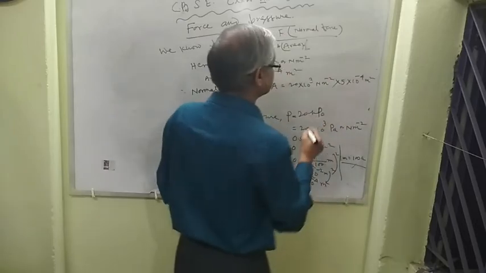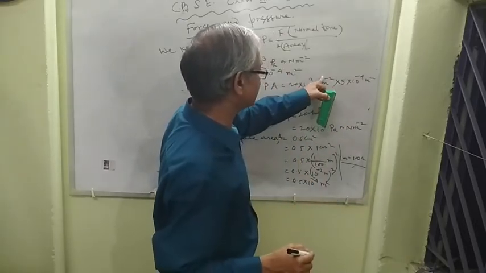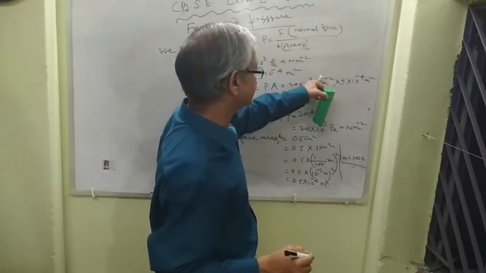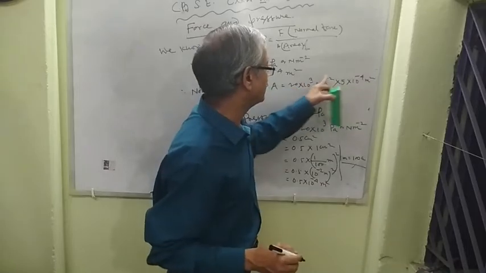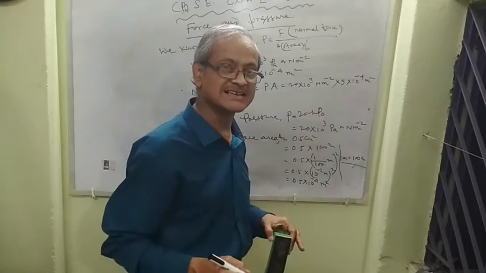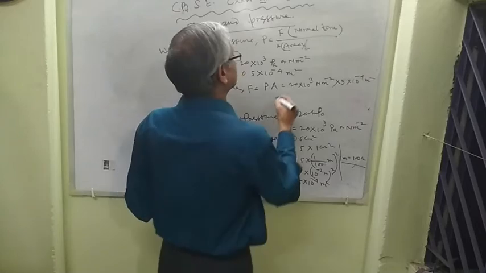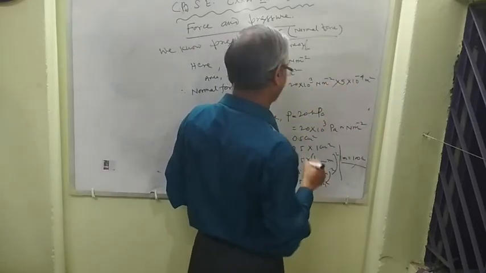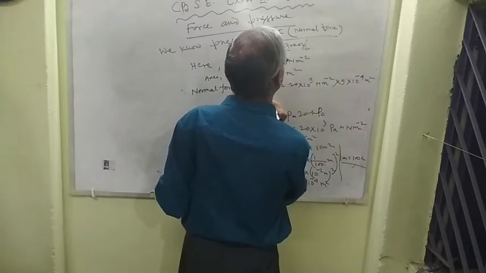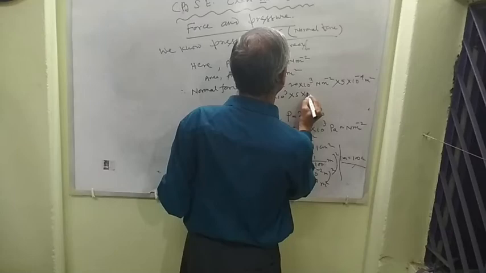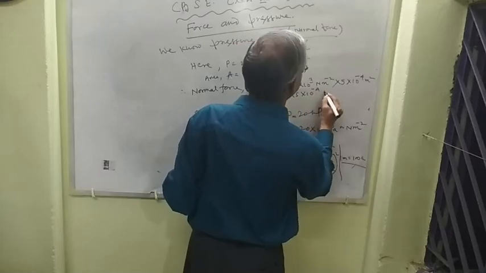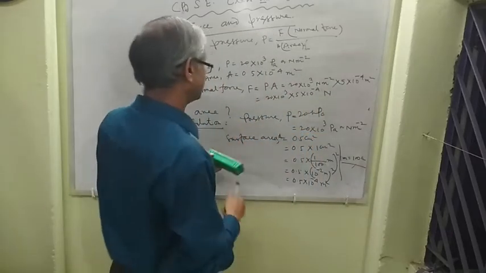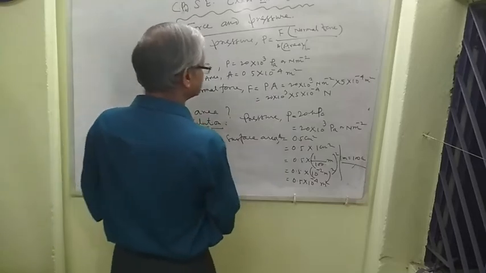Hence, see that m to the power minus 2 and m square cancel each other, as the powers are added, minus 2 plus 2, m to the power 0, that means 1. Only Newton is present here.